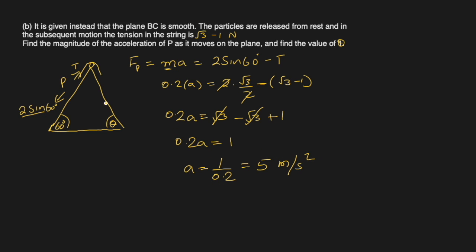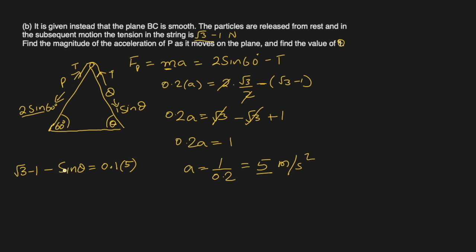We have to find theta now. So let's focus on Q. Q is being pulled down by the force, which is 1 sine theta, right? And it is being brought up by tension, which is the same tension, square root 3 minus 1. So we'll write square root 3 minus 1 minus 1 sine theta, which is sine theta only, will be equal to MA. M in this case is 0.1. Acceleration we just found out for both the particles, because they are connected, is 5 meters per second square.